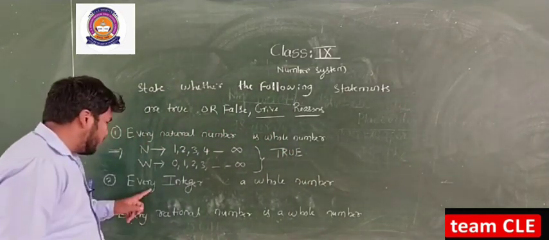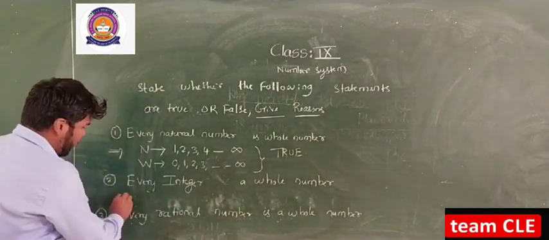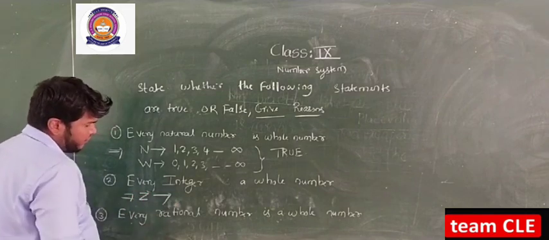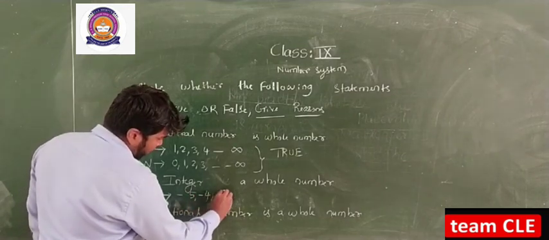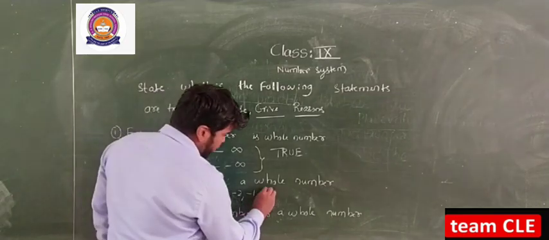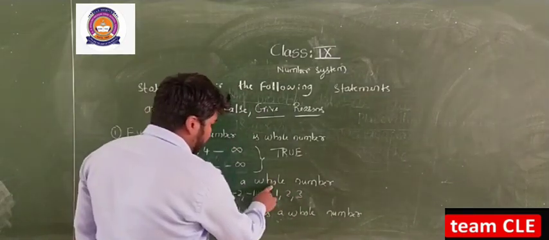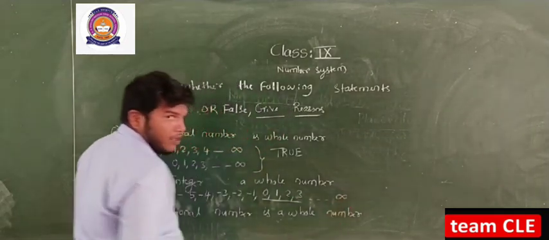Next, go through this one. Every integer is a whole number. Integers are denoted by capital Z, and the integers are -5, -4, -3, -2, -1, 0, 1, 2, 3. And whole numbers start with 0, 1, 2, 3 so on up to infinity.